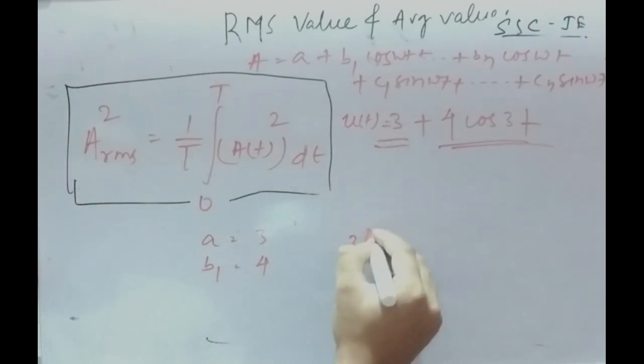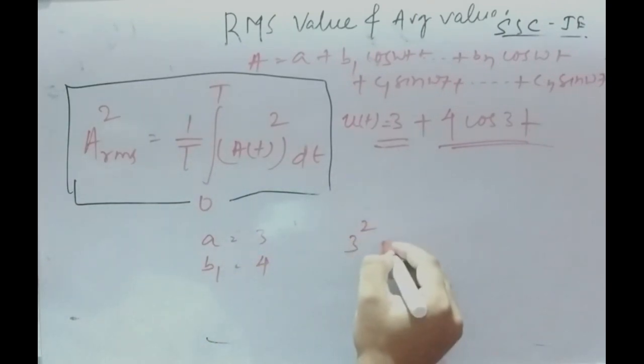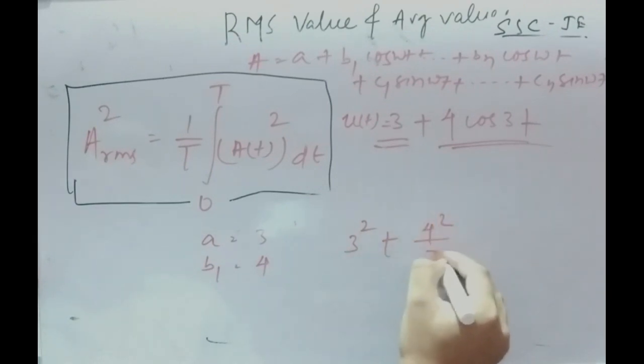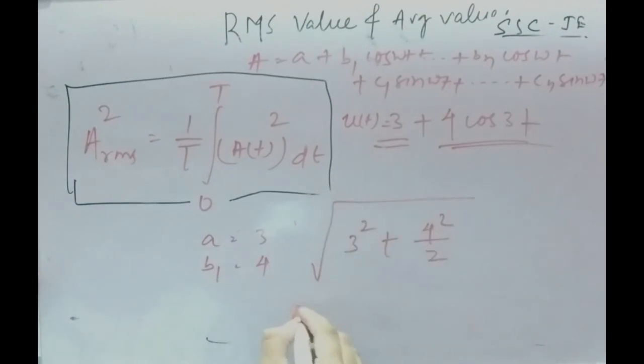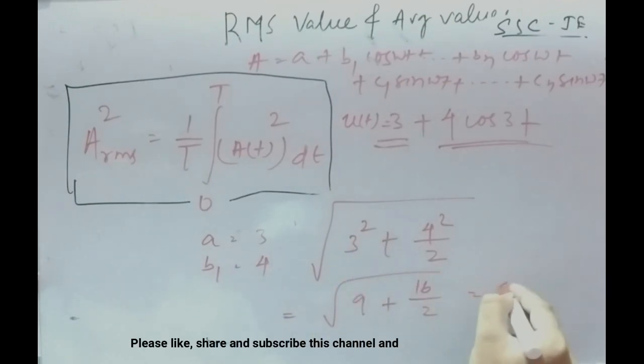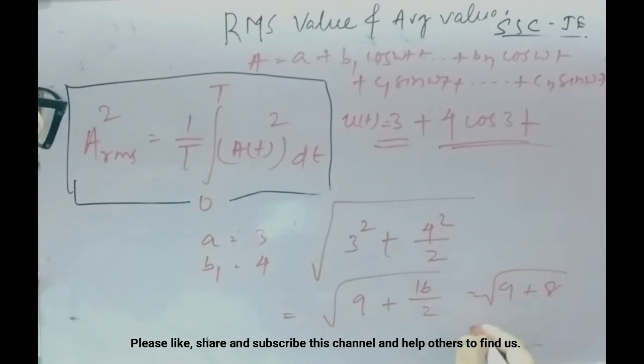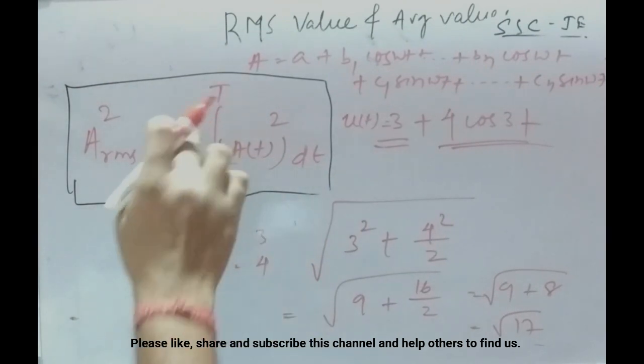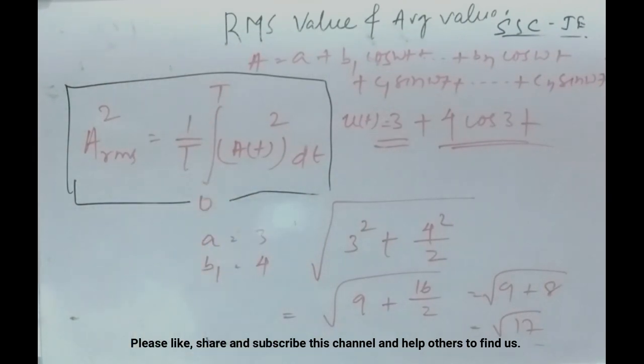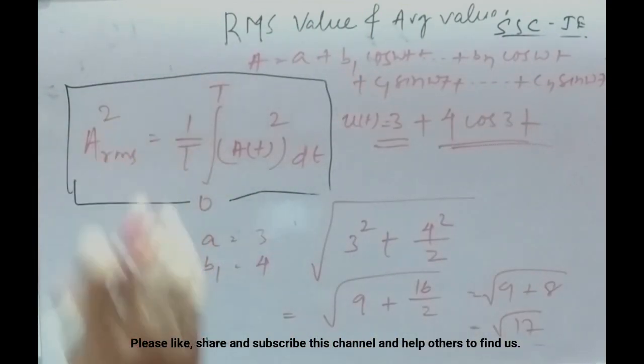Applying this formula, you will get root over of 3 square plus 4 square by 2. You will get 9 plus 16 by 2, that is 9 plus 8, root 17. You can also use the integral formula and you will find the same answer, root over of 17. Again, this is homework. Solve the same question using the integral formula.